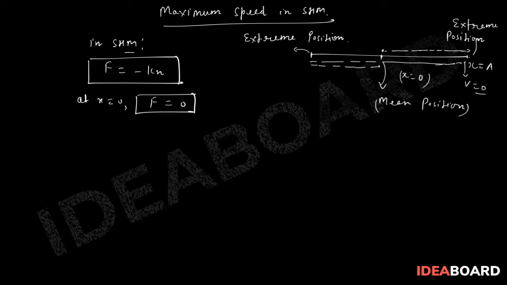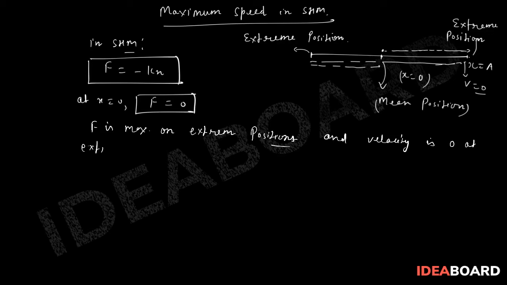That means maximum force is at the extreme position. F is maximum on extreme positions, and velocity is 0 at extreme positions.